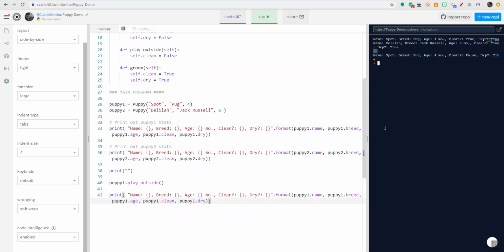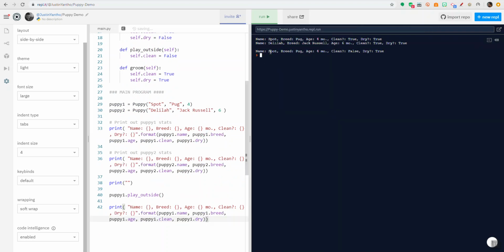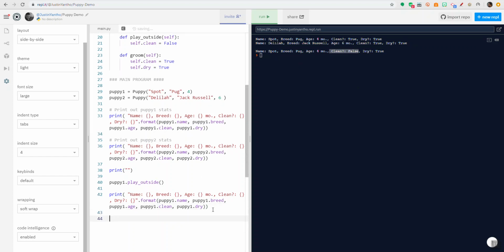So now when I run it, I see my puppy1 line here, and then my puppy2 line, and then back to my puppy1 line, except now I told my puppy to play outside, so now he's no longer clean. And we can keep testing that way by saying puppy1 dot, let's do groom.